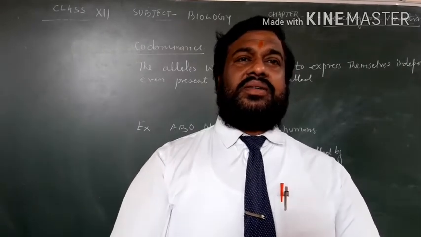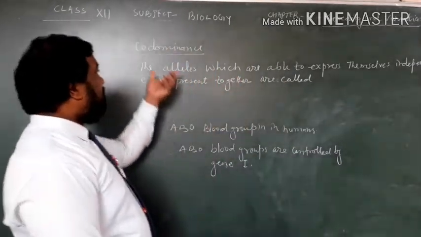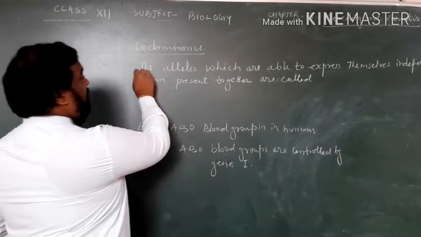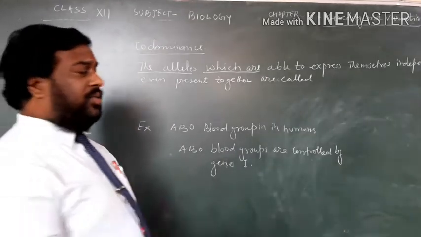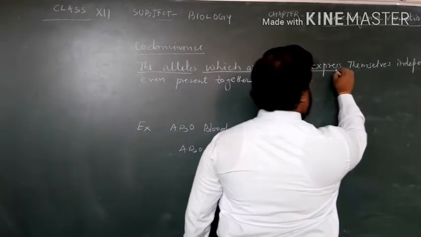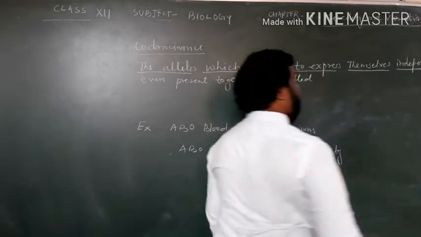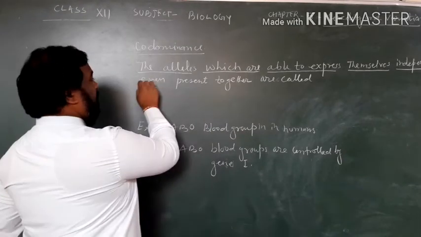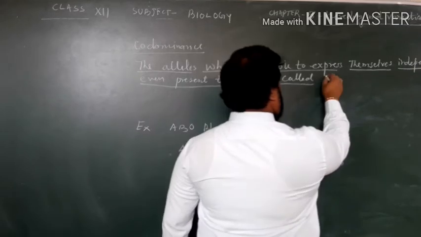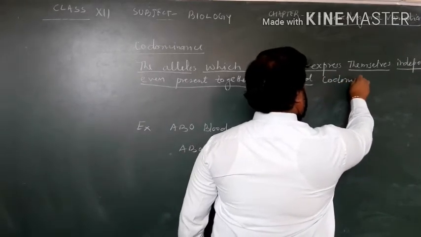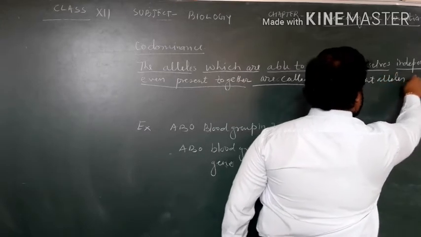So dear student, about codominance, the alleles which are able to express themselves independently, even when present together, are called codominant alleles.